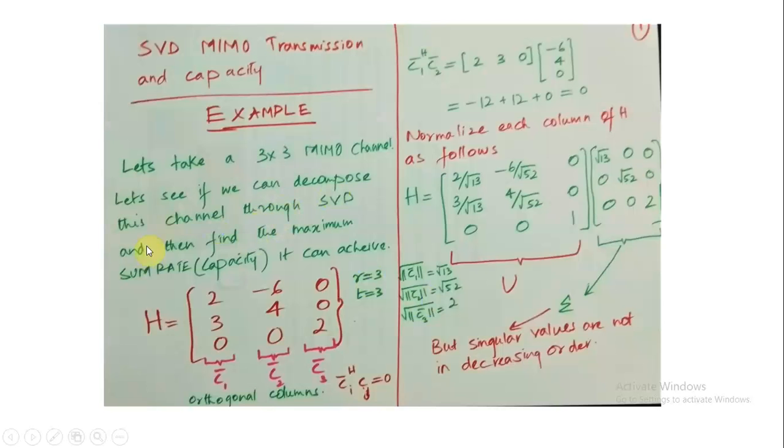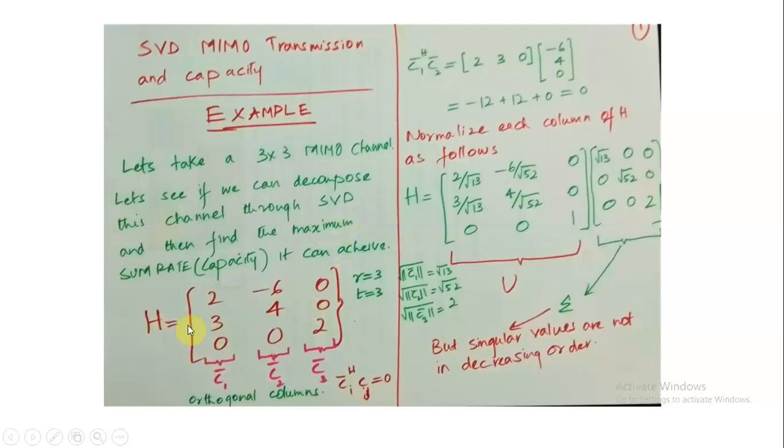Let's see if we can decompose this channel through SVD and then find the maximum sum rate capacity that it can achieve. Normally SVD is applied on a matrix which has more rows than columns, in which R is greater than T. But here we take an example of a MIMO channel matrix H which is a square matrix, in which the number of transmit antennas is equal to the number of receive antennas. So we have a channel matrix which has these elements.